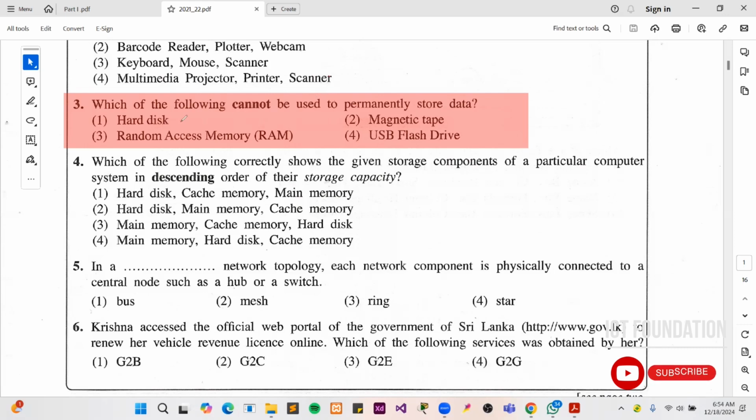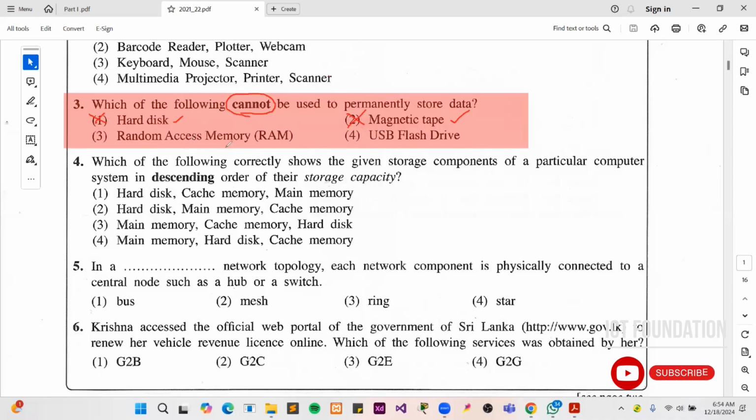So here, they have asked which of the following cannot be used for the permanently stored data. Hard disk. Hard disk is a kind of secondary memory and it will store the data permanently. So this won't be the answer. Second one, magnetic tape. Magnetic tape is a kind of magnetic storage device. This will also store the data permanently. So this won't be the answer.